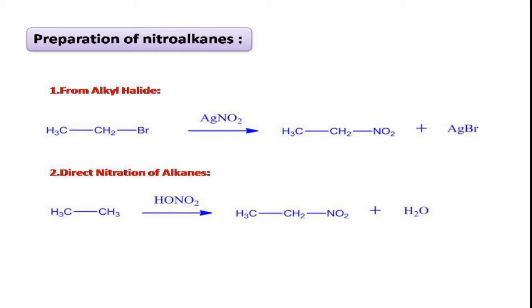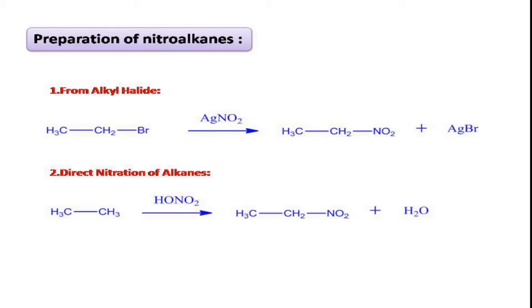The second method you can see is direct nitration of alkanes. In this, what happens? When we subject the higher alkanes to nitric acid, again we will get a mixture of nitroalkanes, which we can separate by fractional distillation. In this method, generally, the alkane is subjected to nitric acid at higher temperature. At higher temperature only, upon heating, we will get the desired nitroalkane.